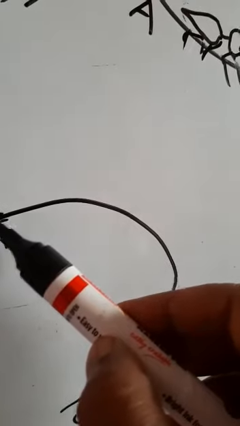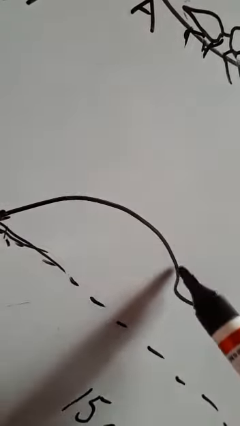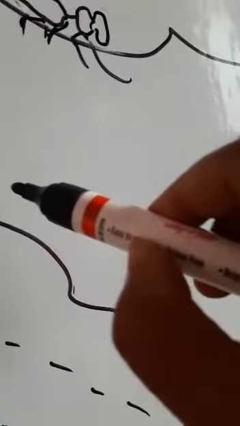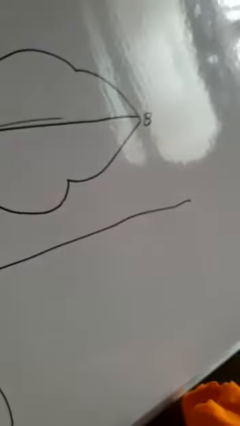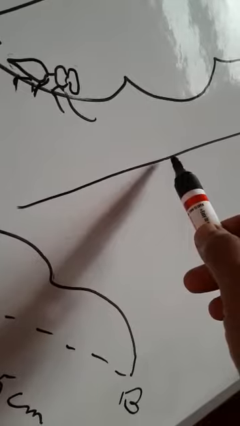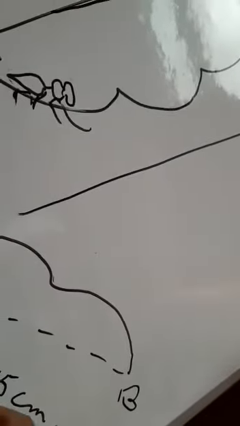A simple way I can tell you: suppose you place a piece of thread along this line. Then the thread is spread out like a straight line, and then it can be measured. So this thread is longer than this dotted line.